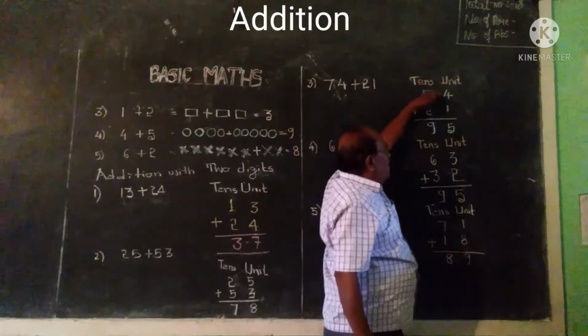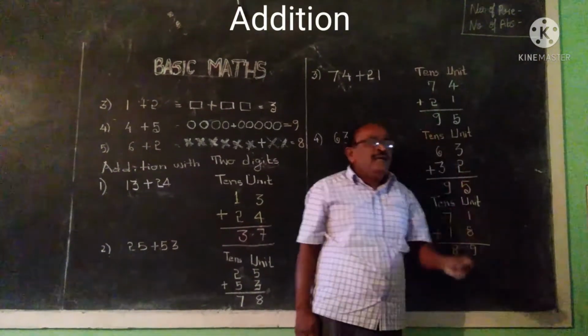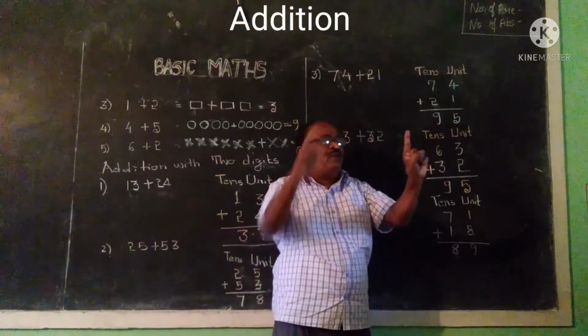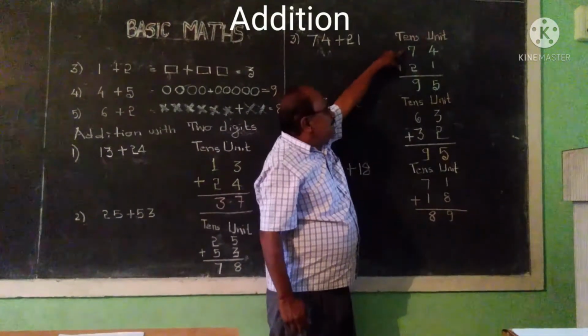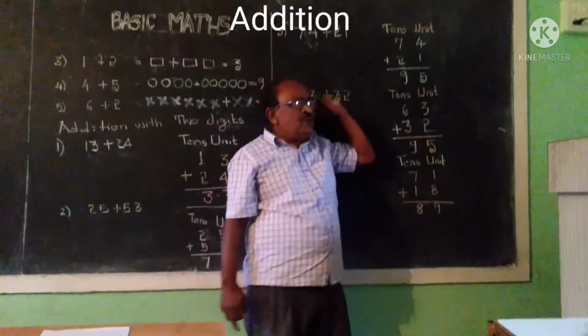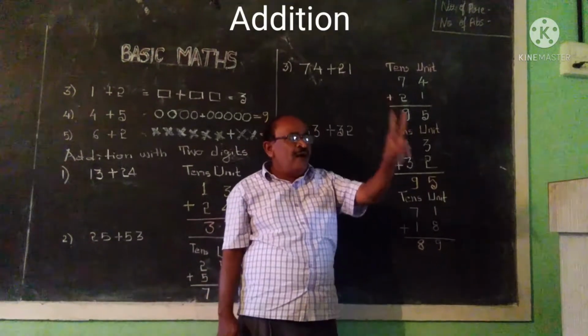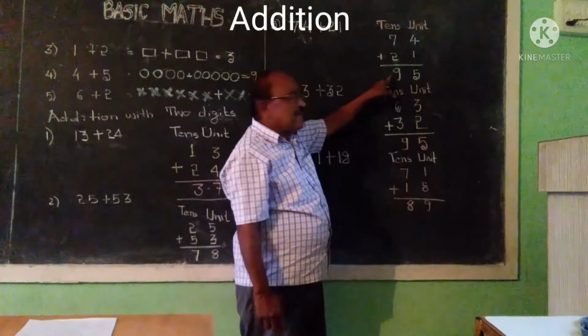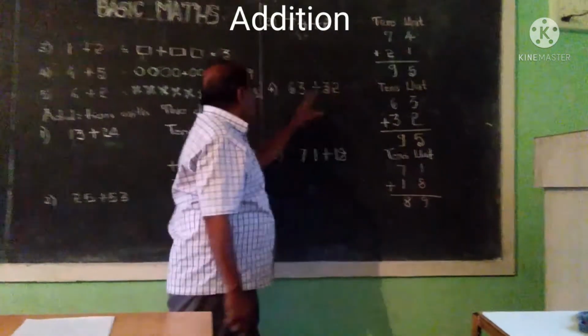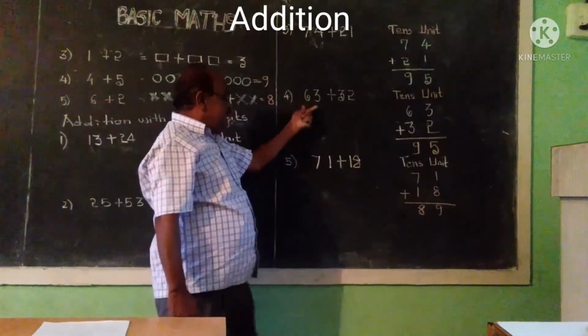Add 4 plus 1. 4 is in your mind and 1 is in your hand. After 4 it becomes 5. 5 is the answer. And 7 plus 2 is there. 7 is in your mind and 2 is in your hand. After 7, 8 and 9. 9 is the answer. Okay, now coming to the fourth sum here.